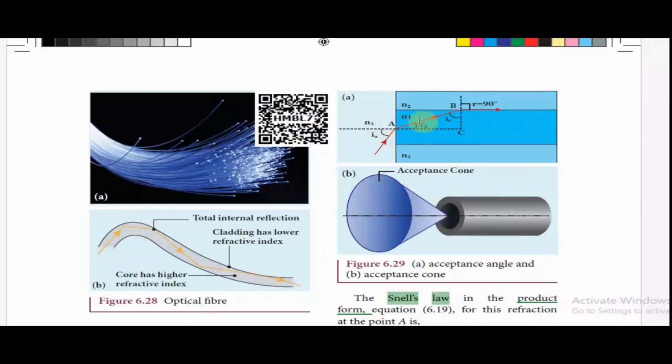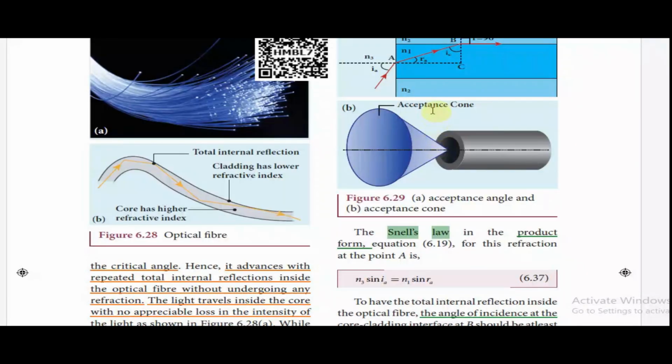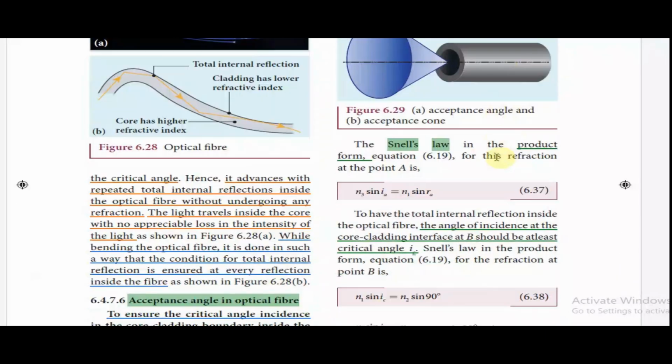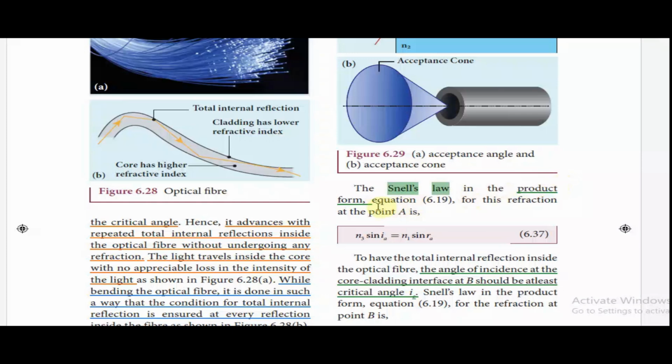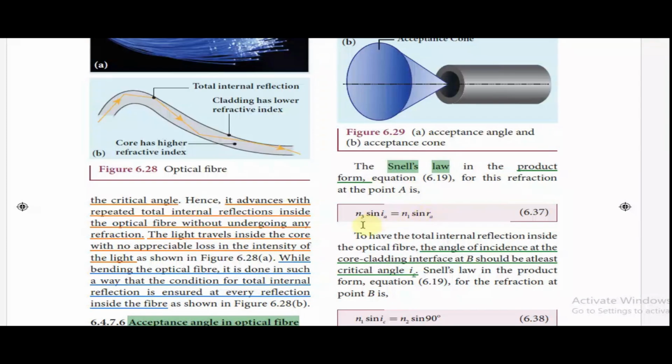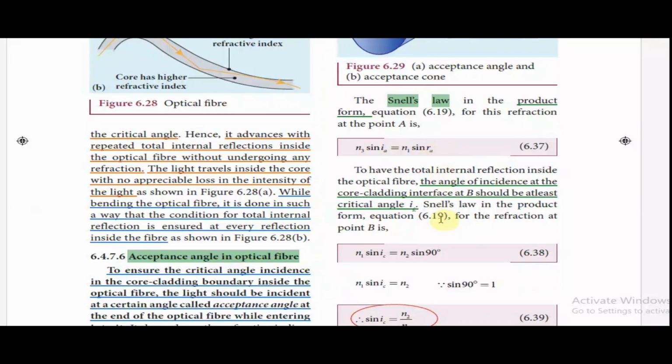So here the refractive index of the core is N1, for the cladding it is N2, and here it is N3. The critical angle for this is IC and the acceptance angle is IA, and there will be an acceptance cone created here, as shown in this diagram. In this case, Snell's law in the product form can be written for the refraction at point A, given by N3 sin IA equal to N1 sin RA.